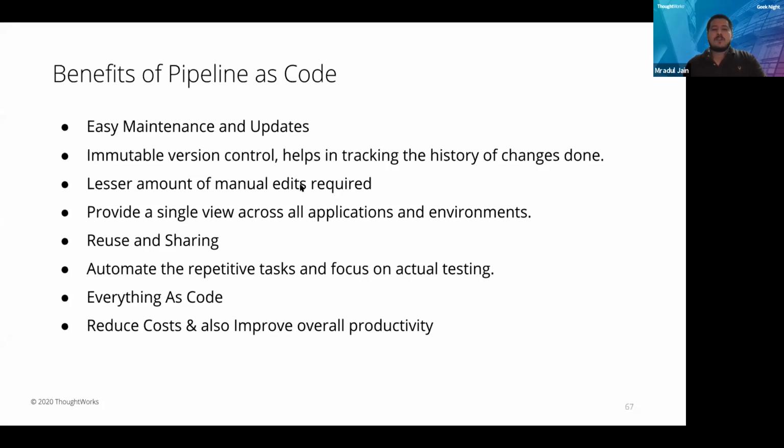And finally, yes, one of the major benefits: reduce cost and also improve overall productivity. So yes, it will reduce our cost. You don't have to employ 4 or 5 people to do the same task. It can be done by 1 or 2 members of the team, and it will improve the productivity, because if there is any lag or any issue with the pipeline or any deployments, it will help us in overcoming it a bit earlier. So yes, next slide, please.